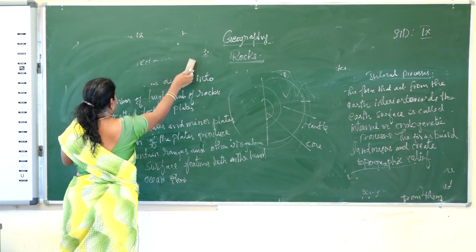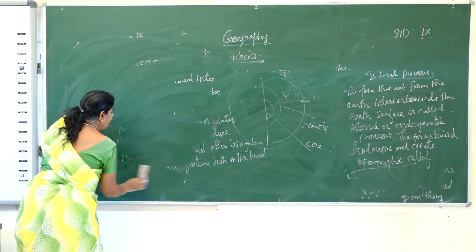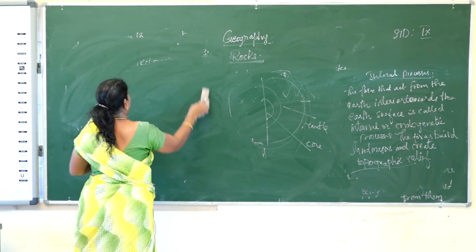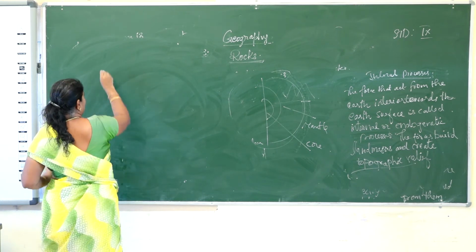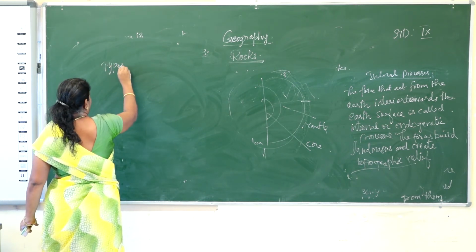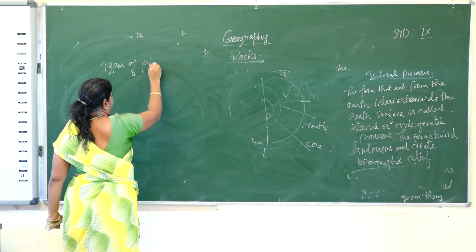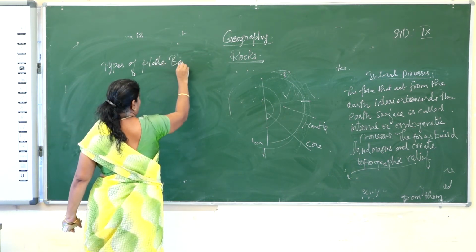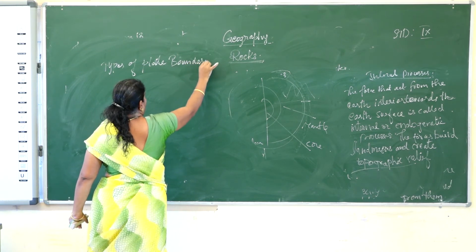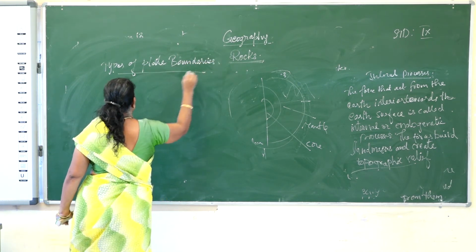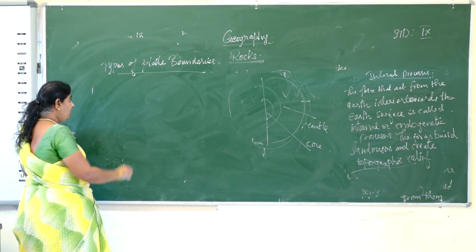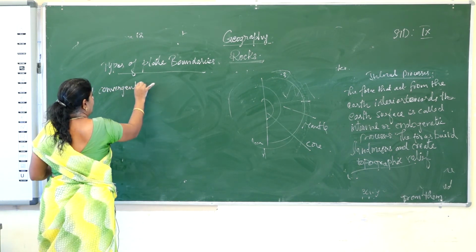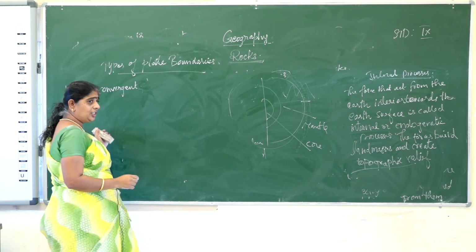And next, the types of plate boundaries. We have three types. The first one is the convergent boundary. What is a convergent boundary?